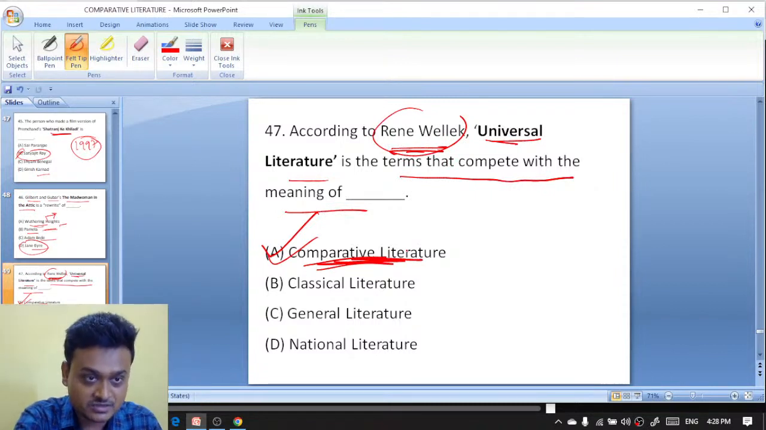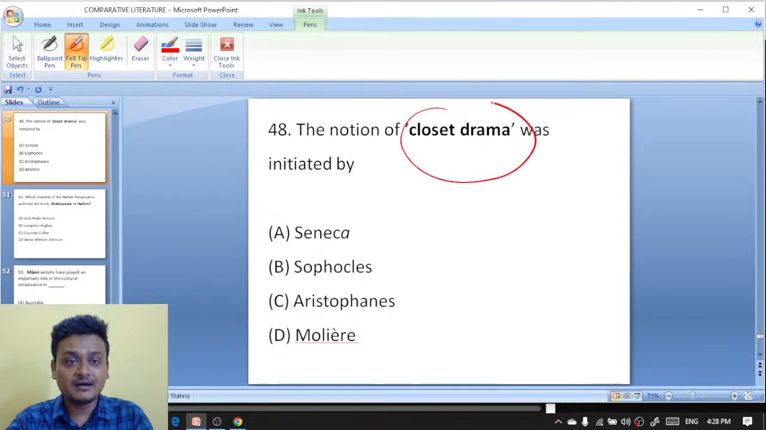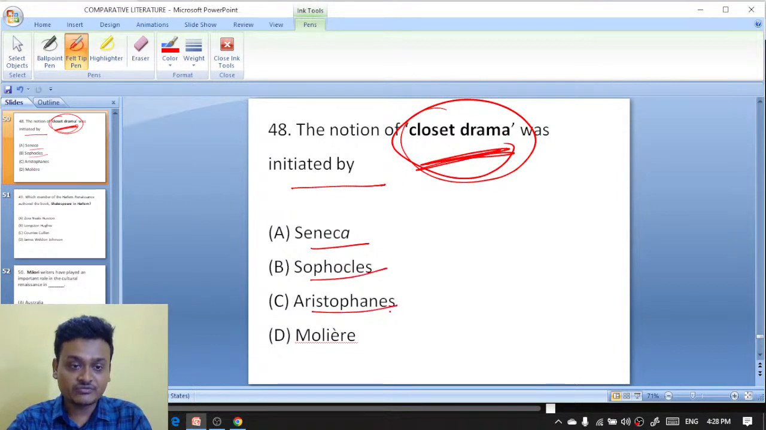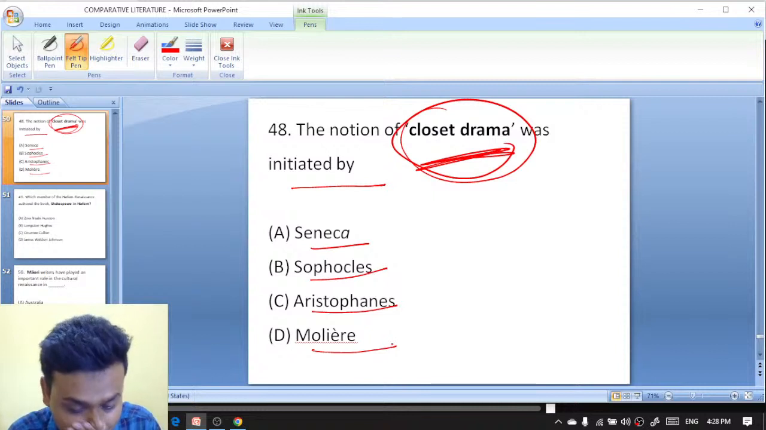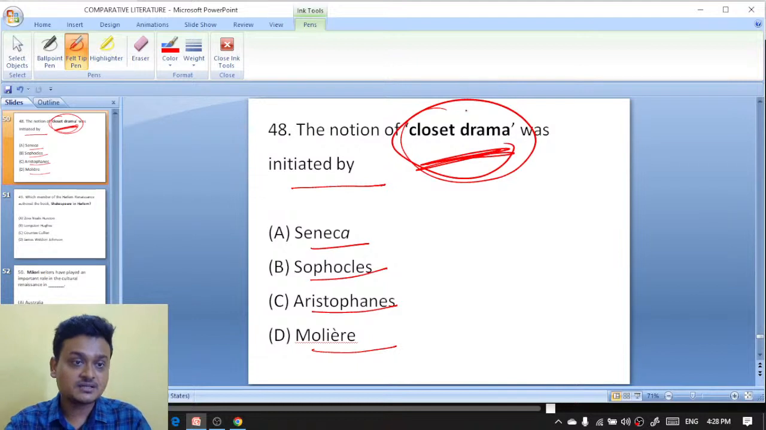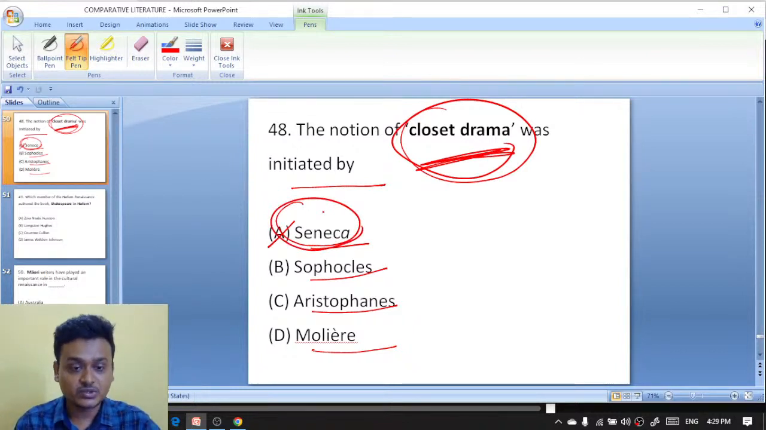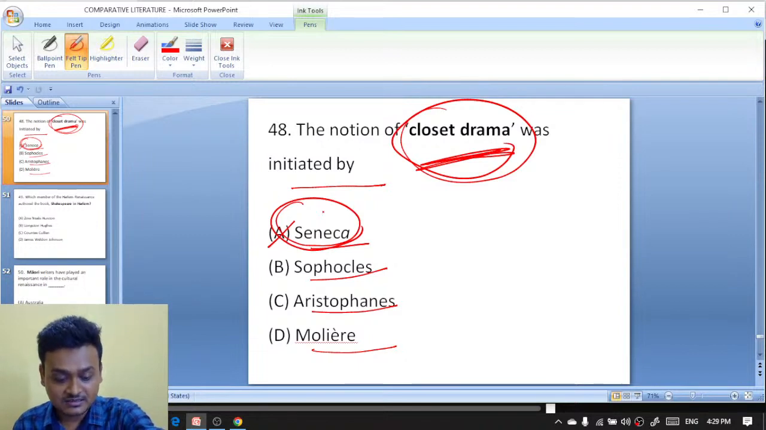Okay. Next question. The notion of closed drama was initiated by Seneca, Sophocles, Aristophanes, or Molière. Who initiated closed drama? It was Seneca. The notion of closed drama was initiated by Seneca. So A is the right answer.